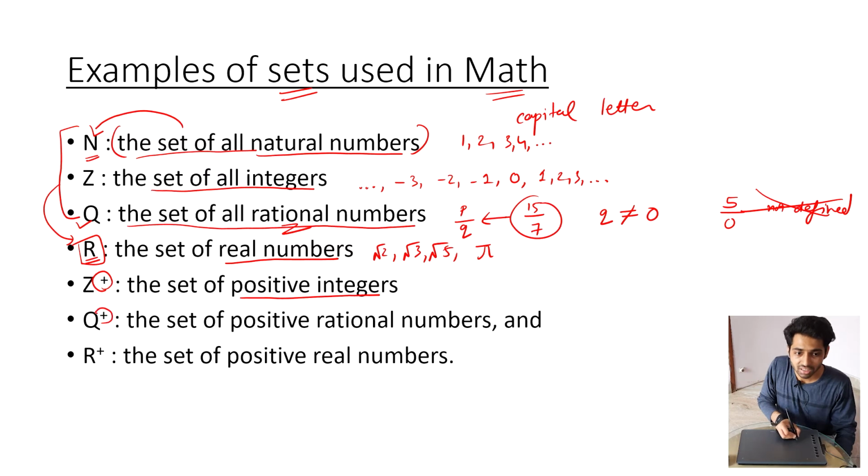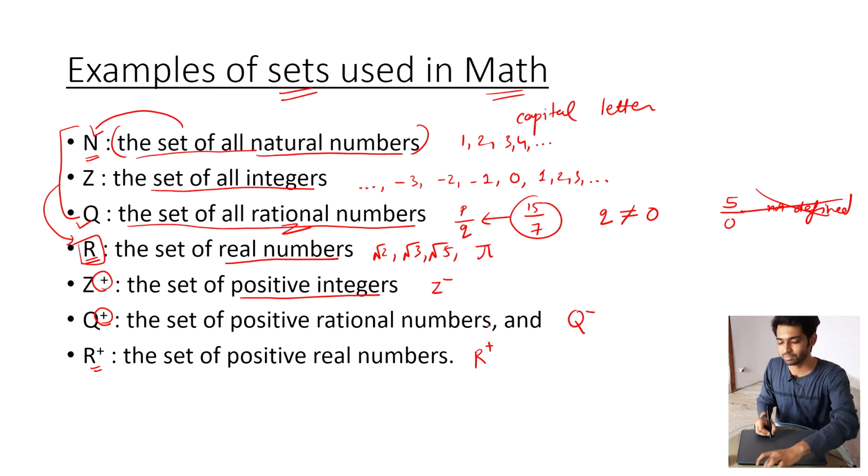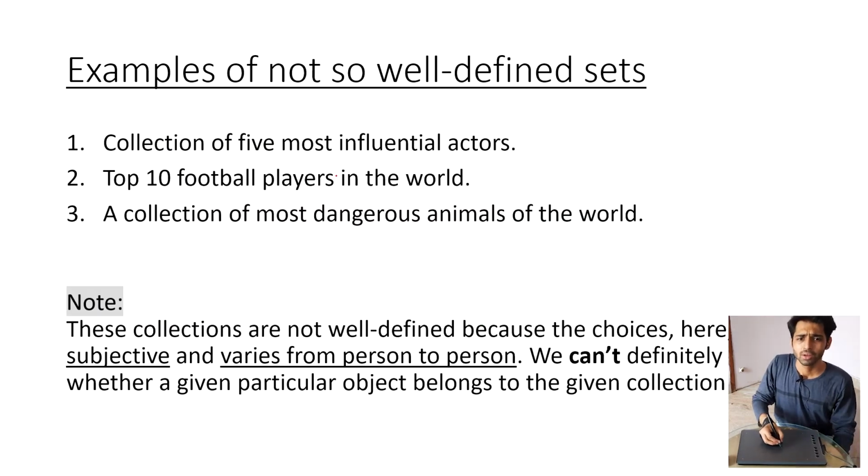Similarly, here are rational numbers, but only positive ones. Similarly, we can have Q minus and we can also have Z minus. Similarly, we have all the positive real numbers. Moving on to the next slide, we learned what well-defined sets were.